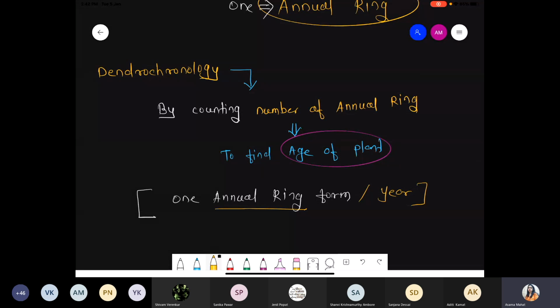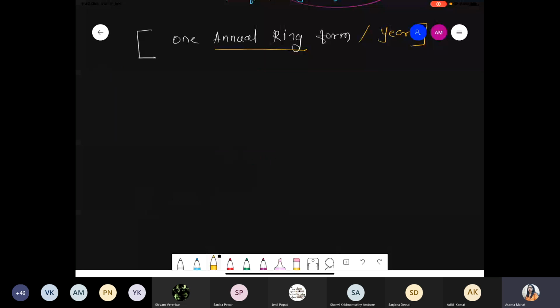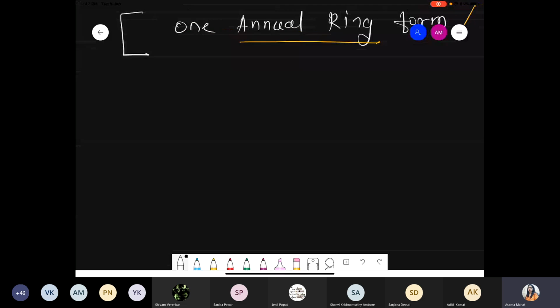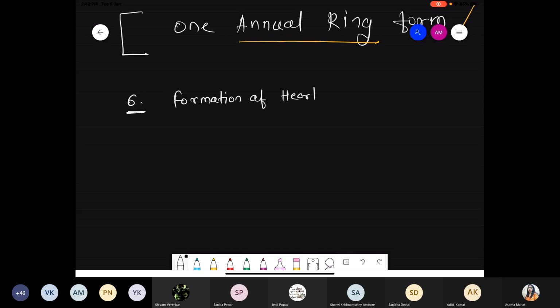Next we are talking about the formation of heartwood and sapwood. Again, for your school exam, a question will come from here. See, I'm telling you the question directly. So the fifth one is done, that is annual ring formation. Now we are talking about the sixth point, that is formation of heartwood and sapwood.